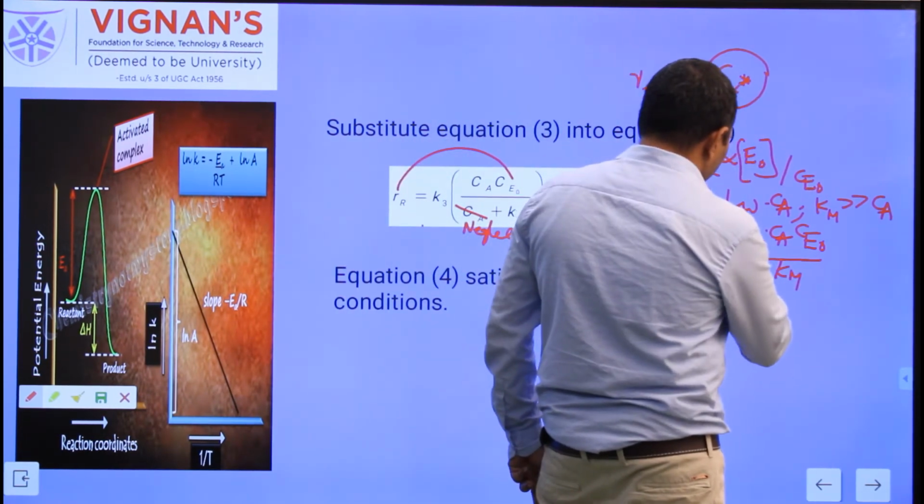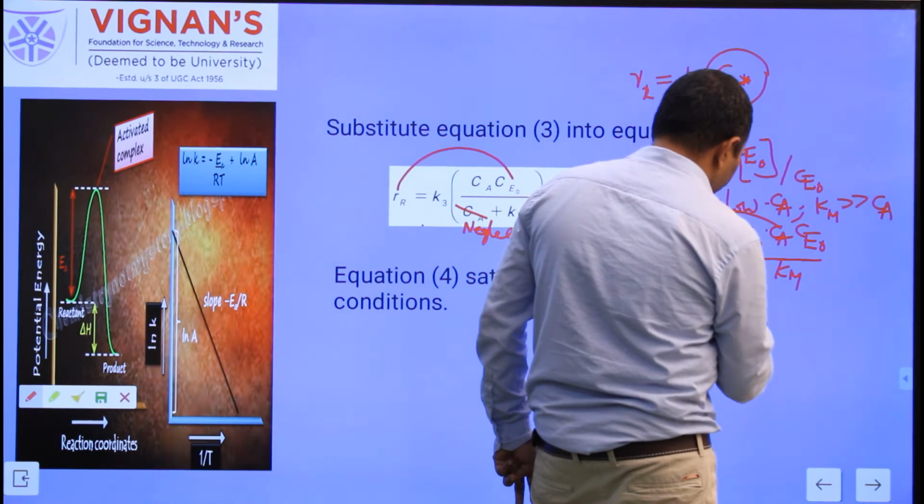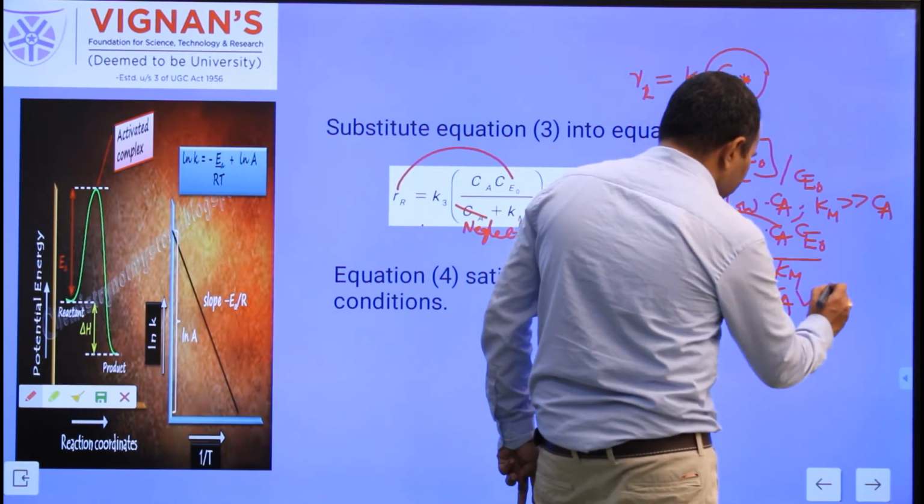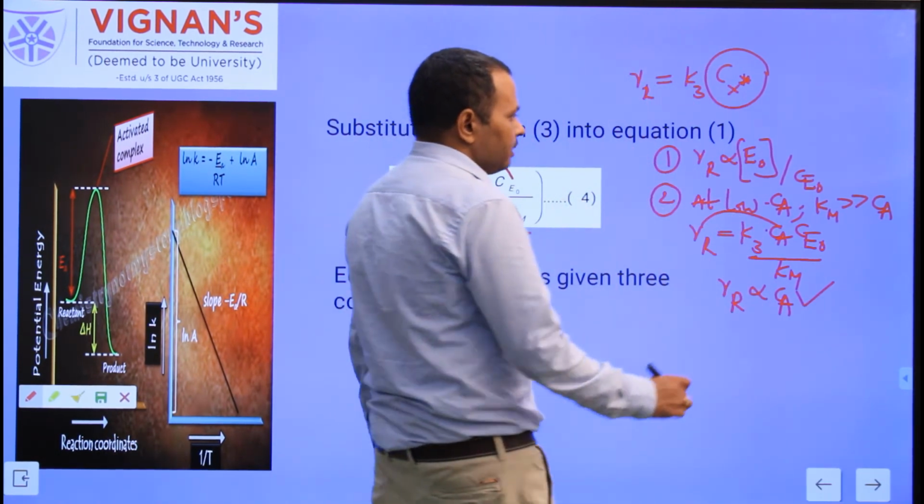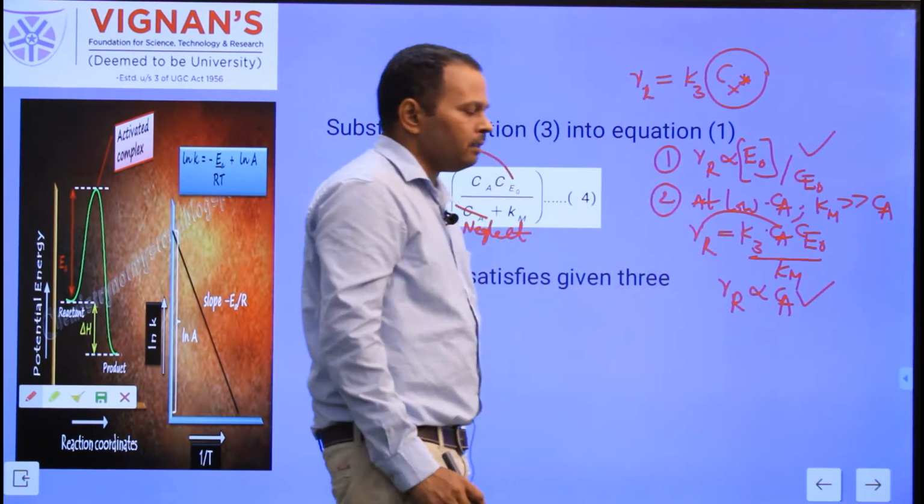So rate of formation of R is directly proportional to Ca. The first condition is satisfied, and the second condition is also satisfied.